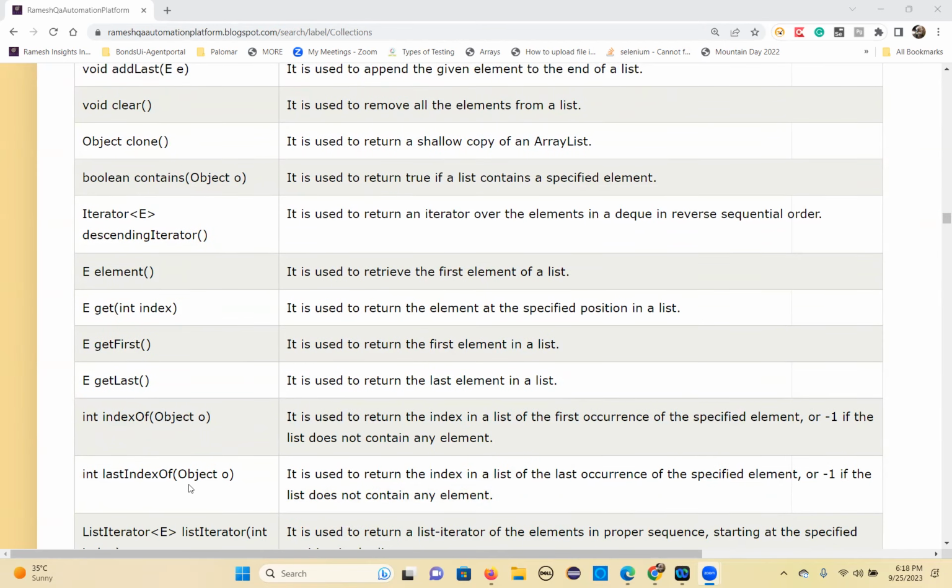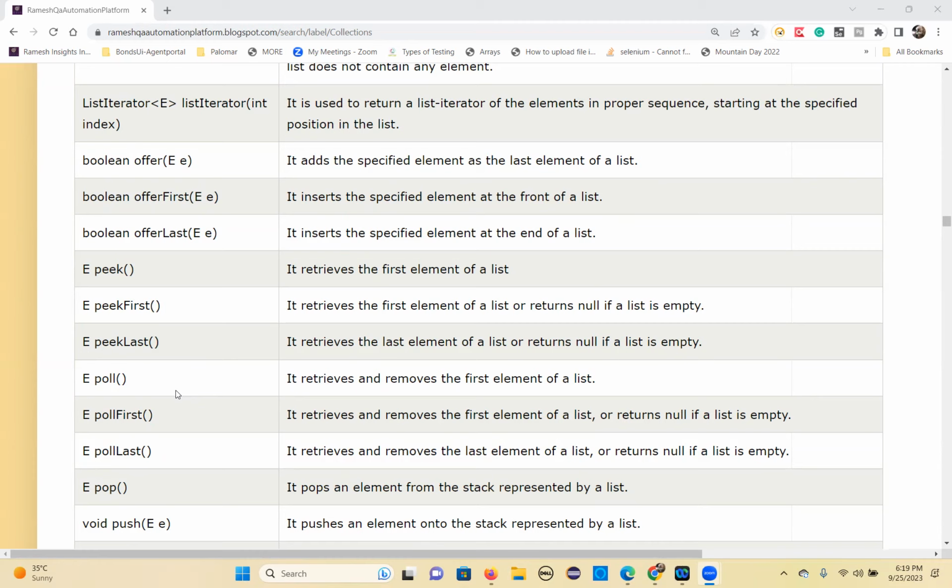Poll method basically retrieves and removes the element from the list. That's a poll method. Basically, when you are using a stack, these methods are used widely. pollFirst, pollLast. Poll basically retrieves, but also removes from the stack, removes from the list. That's polling. Peek just retrieves, that's it. It won't remove. That's the difference between peek and poll.